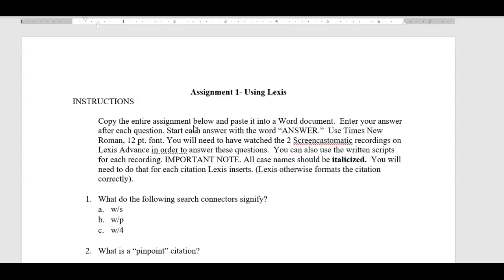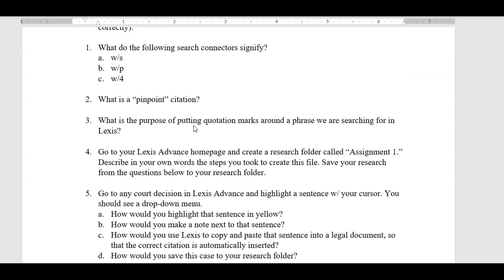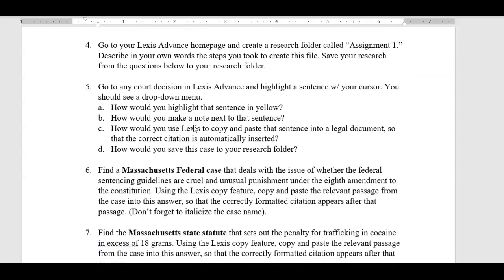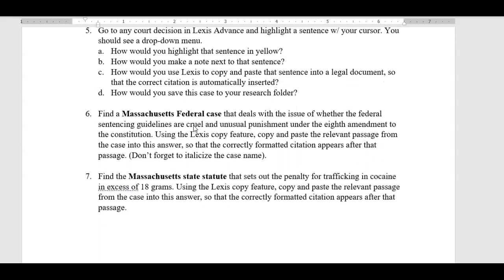Okay, so here's the assignment. Everybody did fine on these first five questions here. Where people got into trouble in this assignment is you were not taking into consideration the source from which I wanted you to search. In this particular case, you can see I asked you to find a Massachusetts federal case that dealt with whether federal sentencing guidelines are cruel and unusual punishment. And in question seven, for example, I wanted you to find a Massachusetts state statute that sets out the penalty for trafficking in cocaine.